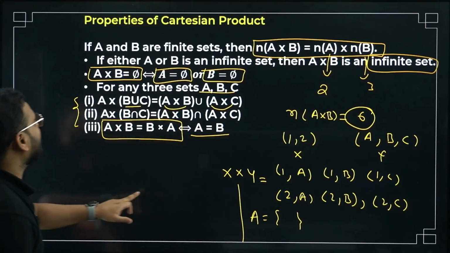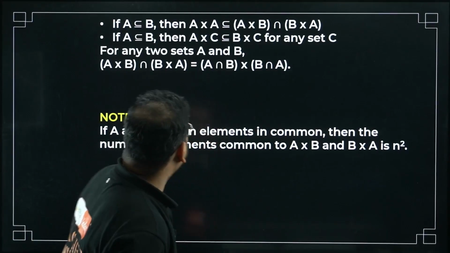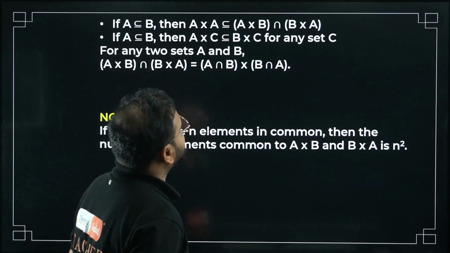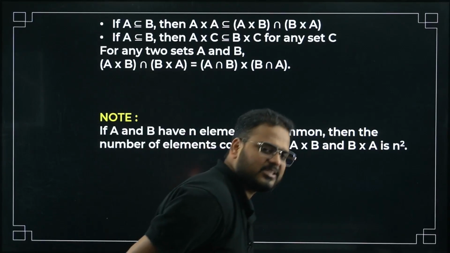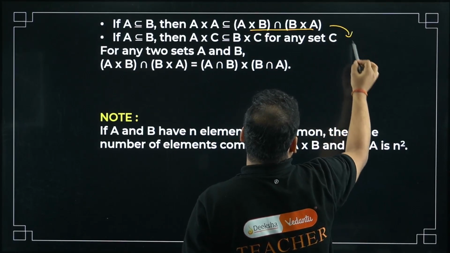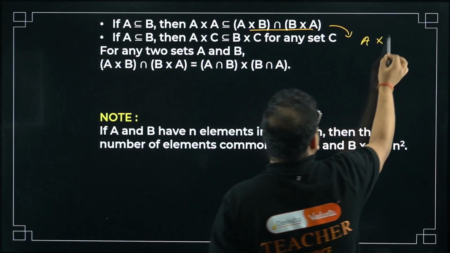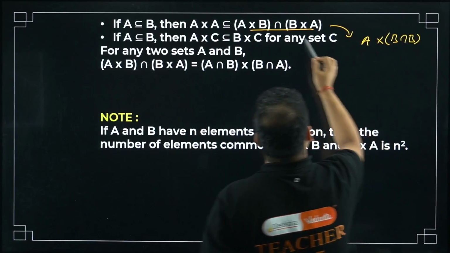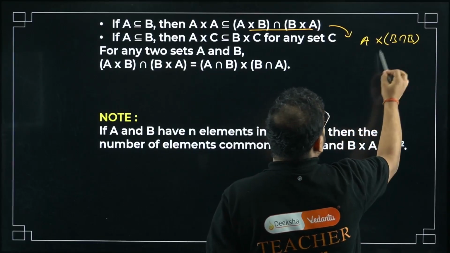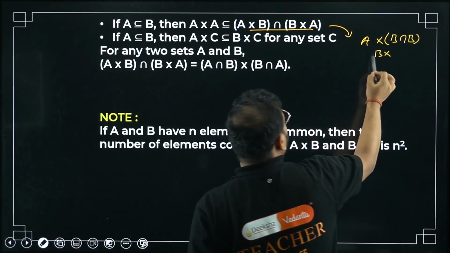All of you agree? Let's move on to a few more good properties. Please have a look. If A is a subset of B, then A cross A will be a subset of A cross B intersection B cross A. Correct? Check this out. I can write this as A cross, B intersection B. I've taken A common, I can write it like this, of course. What happens? Check this out. It'll become A cross B. Sorry, not B cross A. A cross B. It'll become A cross B.